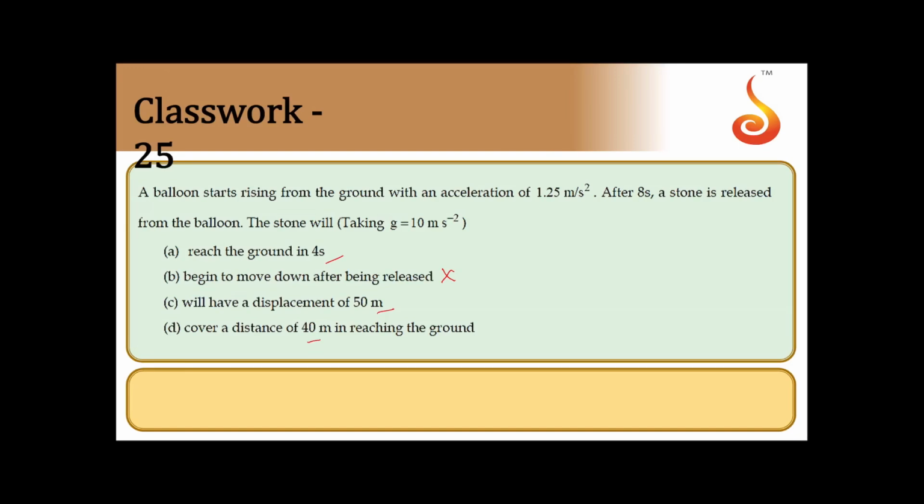So it is rising up with acceleration 1.25 meter per second square. By 8 seconds it would have covered some distance. So let us say when the stone is released at 8 seconds, the height of the balloon from the ground is h. H should be equal to half gt square. So that is equal to half into 10 into 8 square.